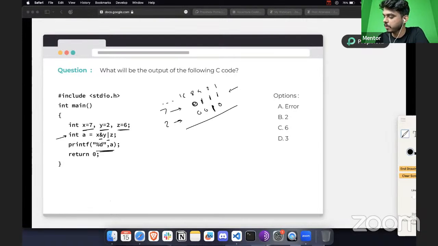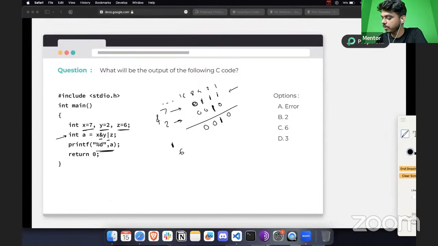So here we have 1 and 0 will become 0, 1 and 1 will become 1, so it will be 0 and 0. After performing the first bitwise AND operation between 7 and 2, the answer is going to be this. And on this, you have to perform the bitwise OR operator with the value of Z. What is the value of Z? It's 6.